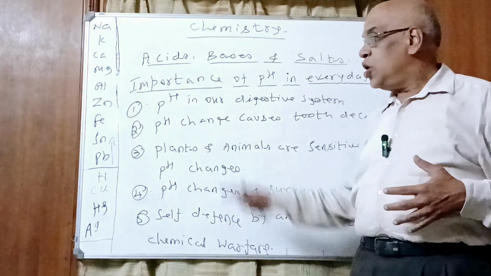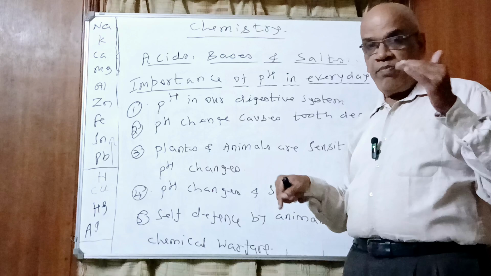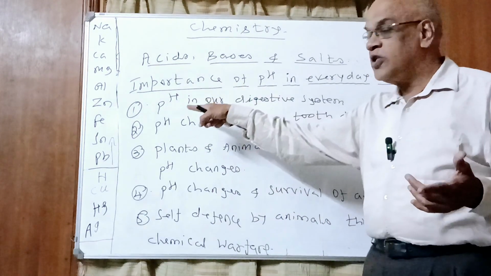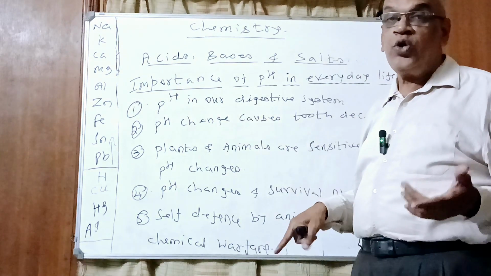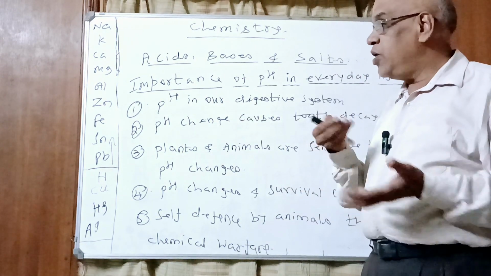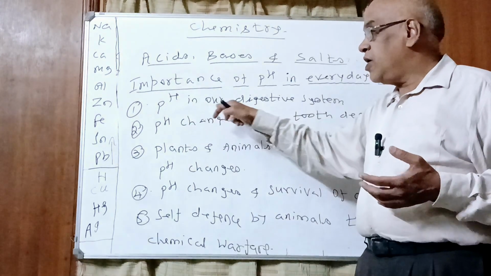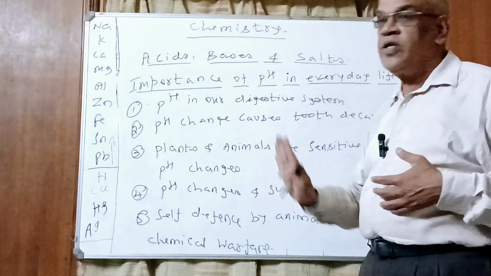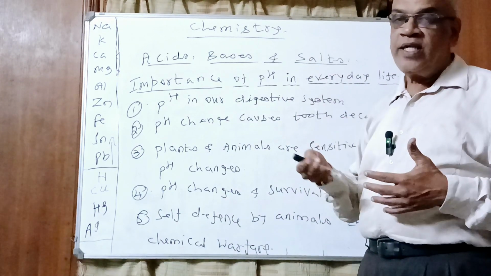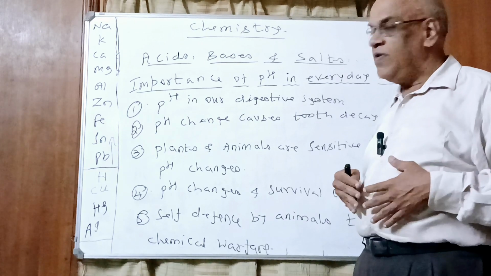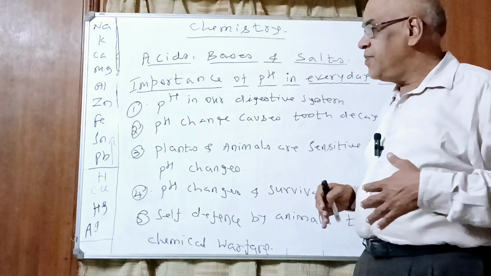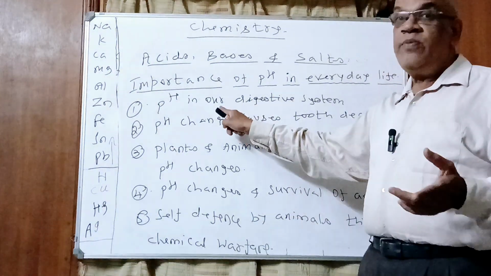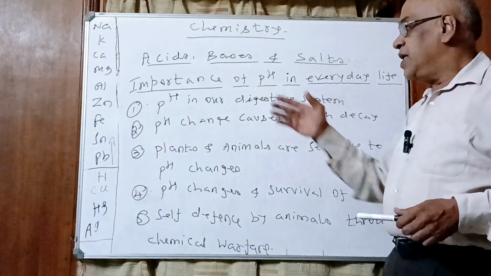Understood, children? To cure this decrease in the pH value, as a result of which acidity increases. We studied in the previous topic that pH is inversely proportional to hydrogen ion concentration. By overeating, what happens? The normal pH in the stomach is 1.5. It falls below 1.5. As a result, hydrogen ion concentration increases. Acid increases. We suffer from acidity, which is burning and pain in the stomach. So to cure this, we consume antacids. What is that? See, antacids.